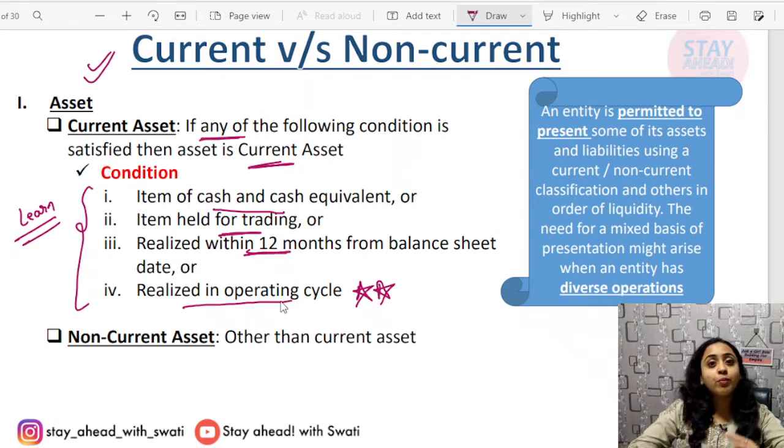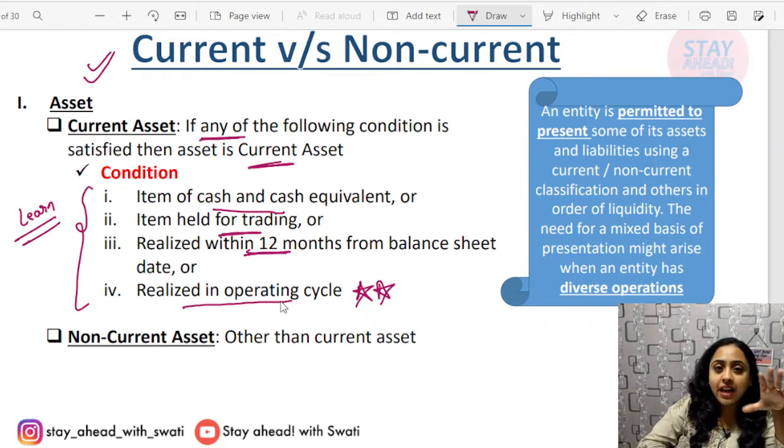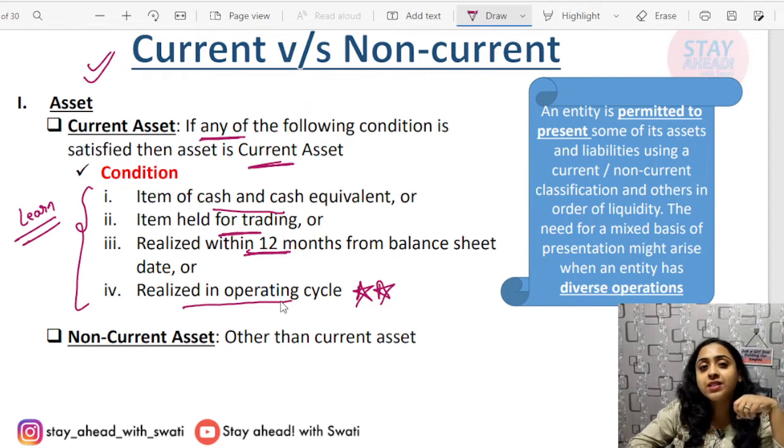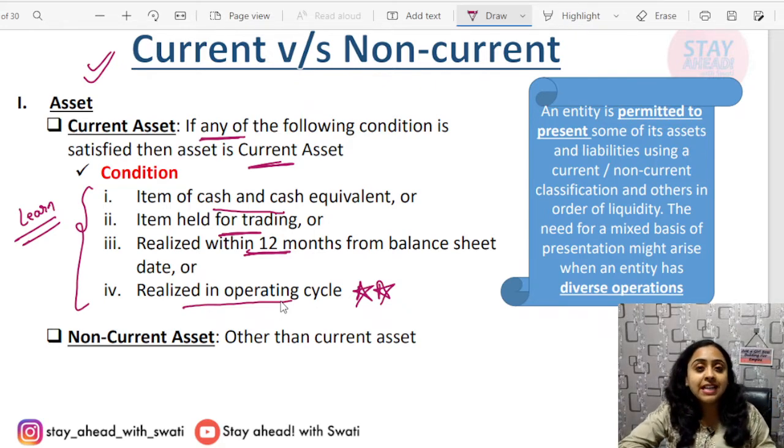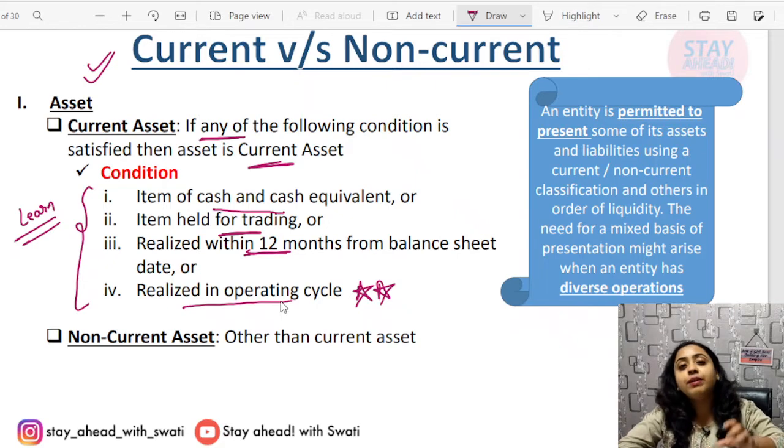Okay, if we talk about accounting standard, what we used to do, up to 12 months it was current, and above 12 months was always considered as non-current. Okay, here if we talk about operating cycle, if operating cycle is given, then okay, you calculate it. If it is not given, then you assume 12 months. If anything is encashed or will be paid in 12 months in the operating cycle, then this will be termed as current.